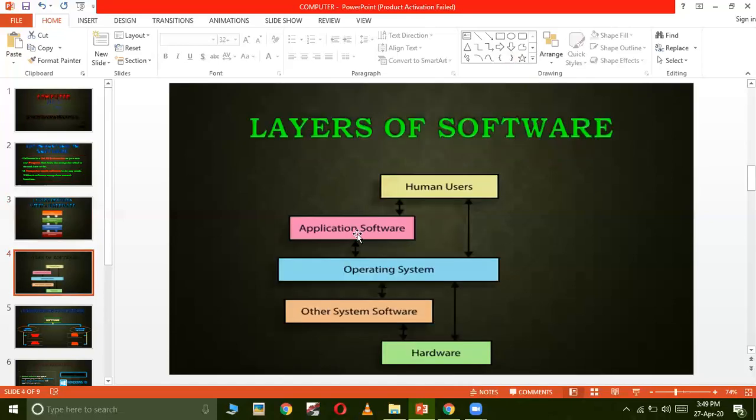Now in this fourth slide, the same thing has been discussed in detail. The user is the person who works on the computer. So we are the user who is working on the computer. Now sometimes the user gives the input to the application software directly. For example, when I'm creating a presentation, I'm giving the input to the application software.